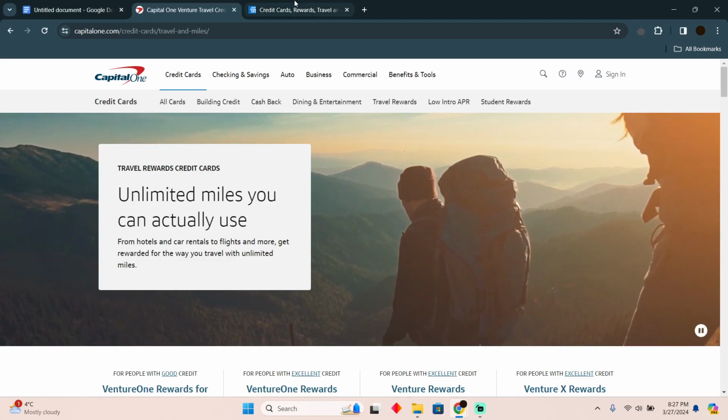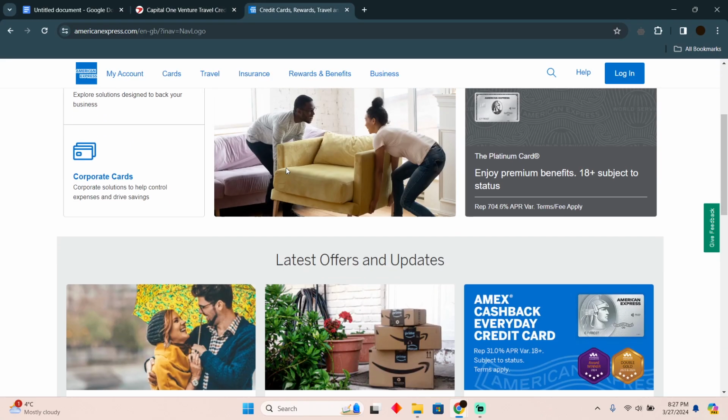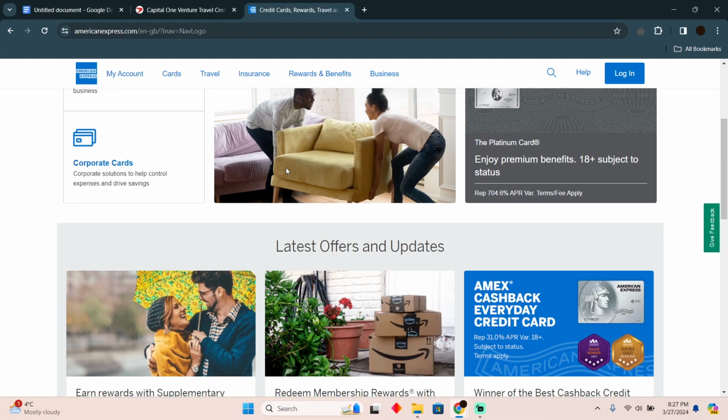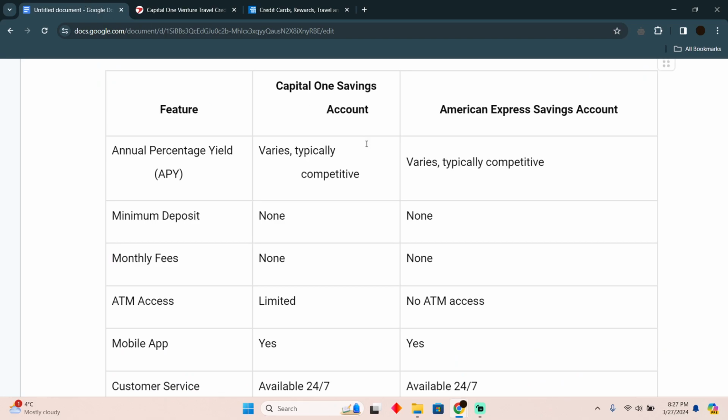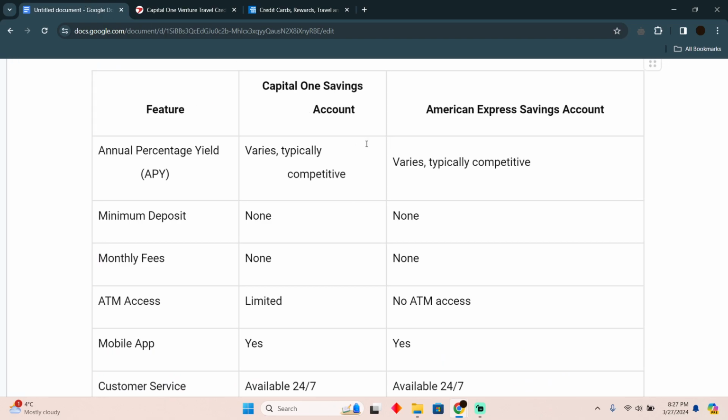Capital One savings account versus American Express savings account. Today we are going to demonstrate the difference between a Capital One savings account and an American Express savings account. In order to do that, I have this small table which will demonstrate the difference.